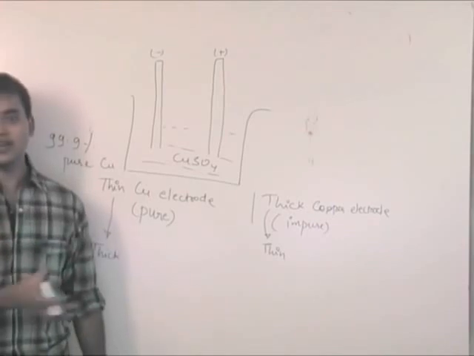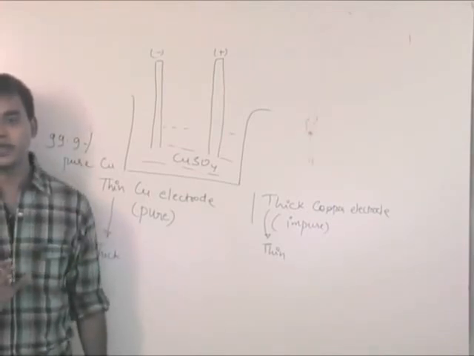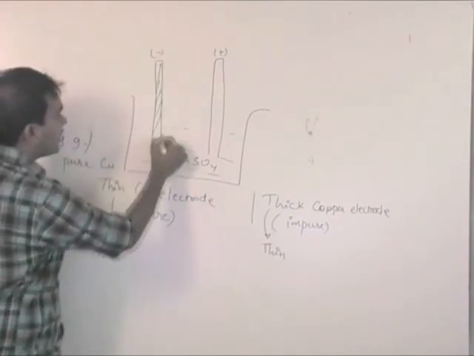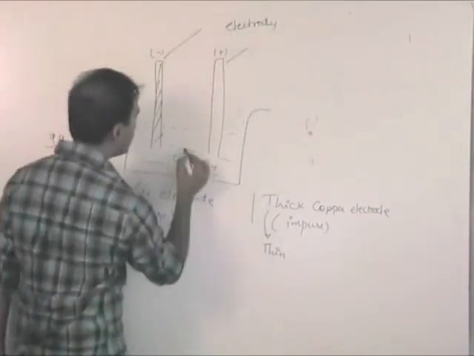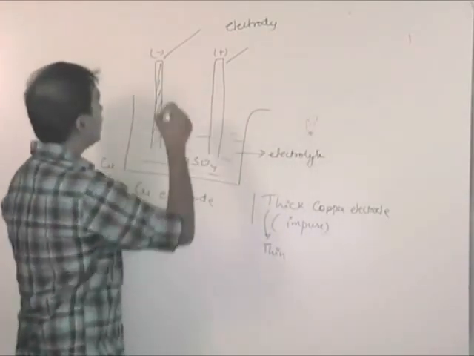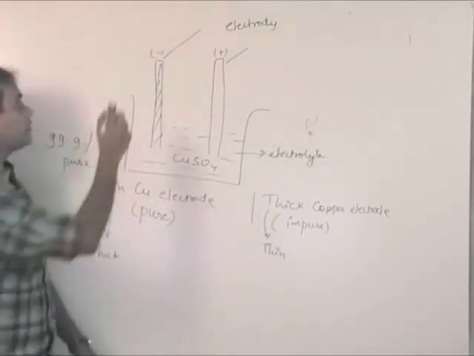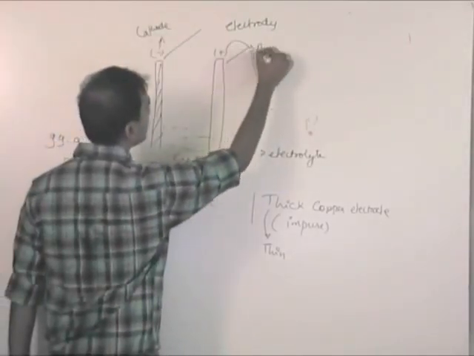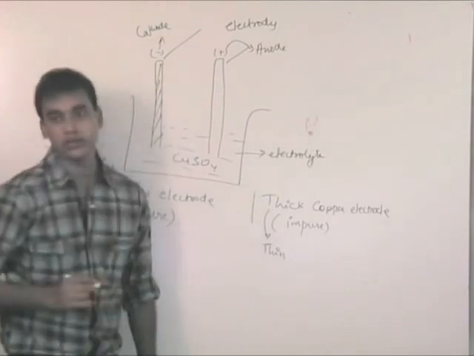Now we are going to understand the concept behind this whole thing. These things are known as electrodes. There was an electrolyte, and if it was a negatively charged electrode, we said it was a cathode, and if it was positively charged, then we said it was an anode.